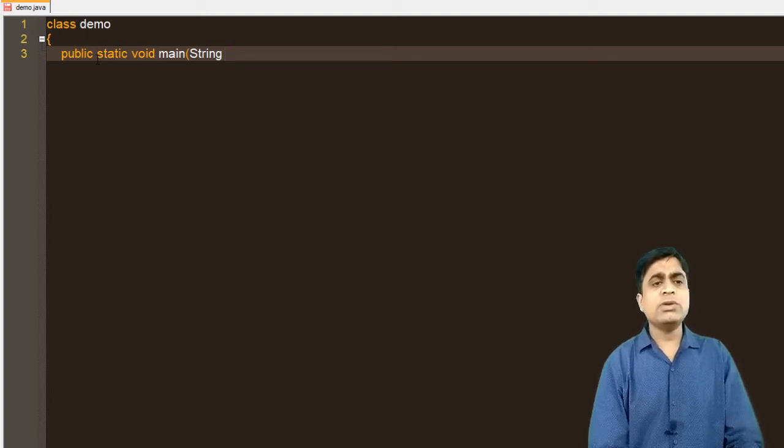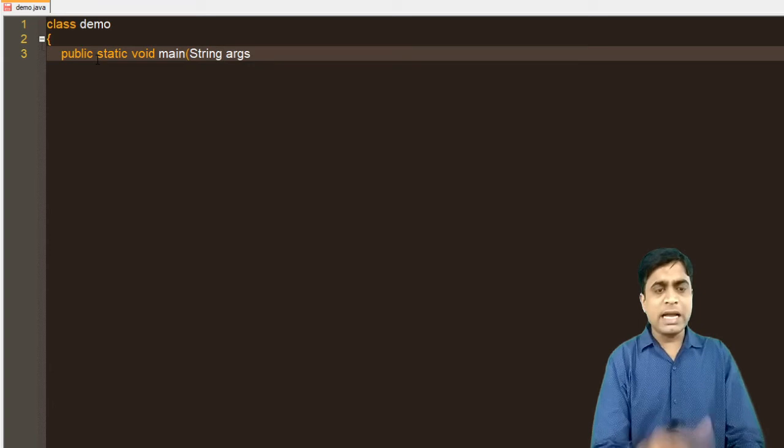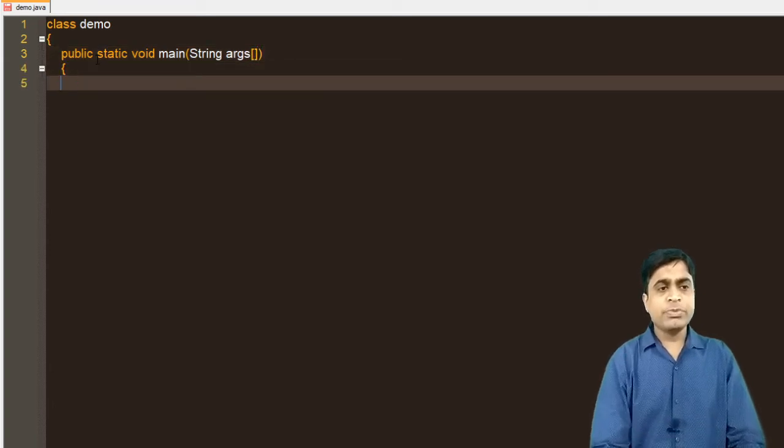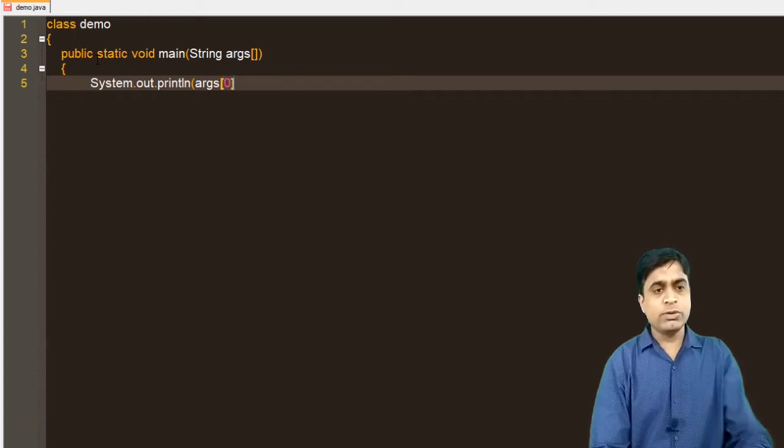If you think about why we are passing this string argument, what is the use of it? I am using that particular argument in this program. Now suppose you want to use System.out.println and print the args of 0 value over here.